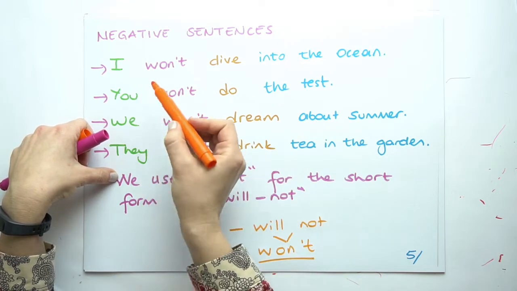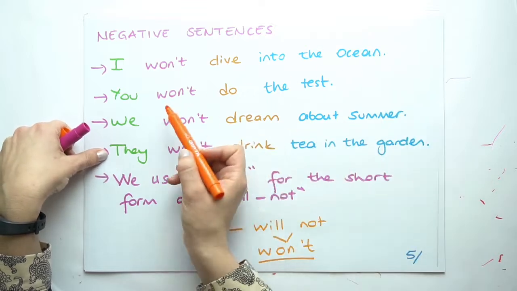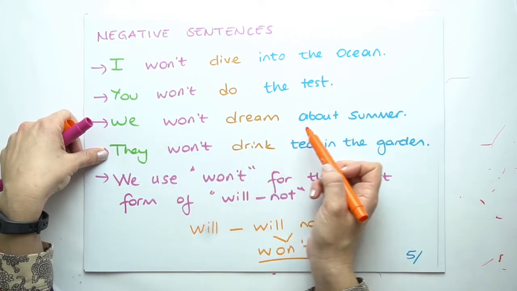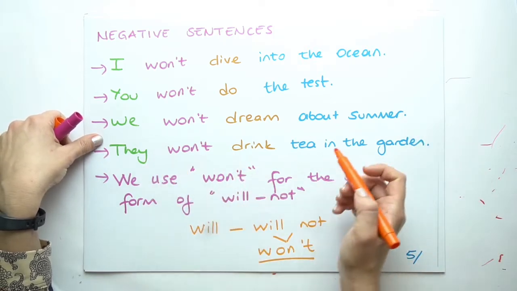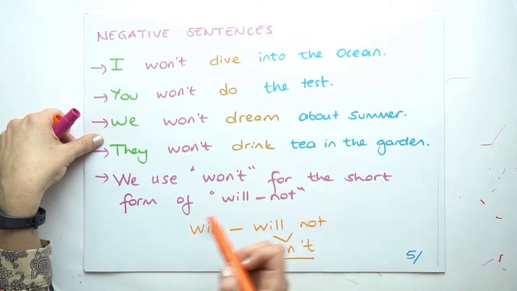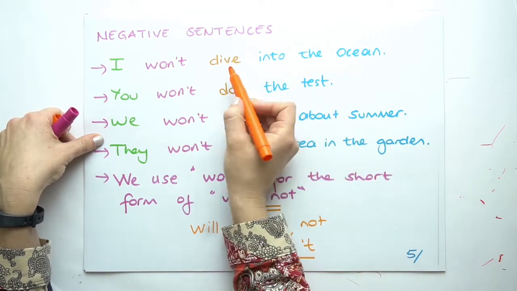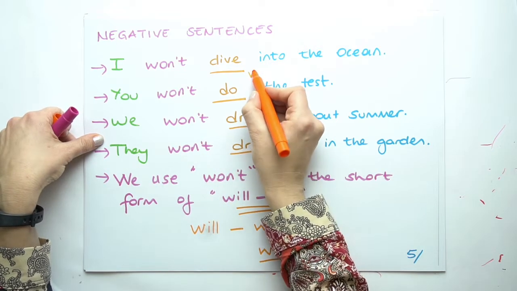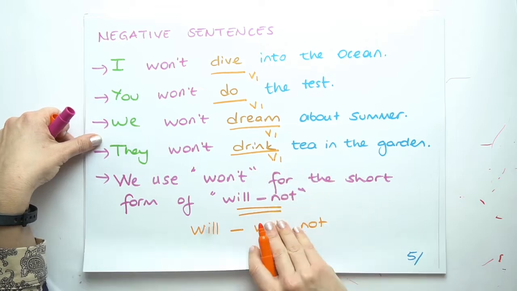For example, I won't dive into the ocean, or you won't do the test, or we won't dream about summer, or they won't drink tea in the garden. We use won't for the short form of will not, as you can see here. And also, you can see that the form of the verb doesn't change. They are all in their first form.